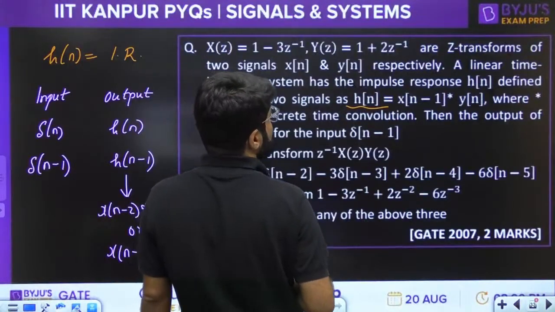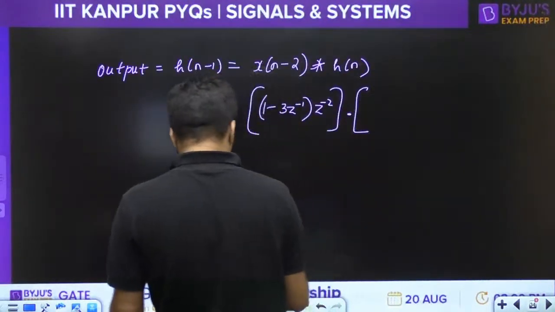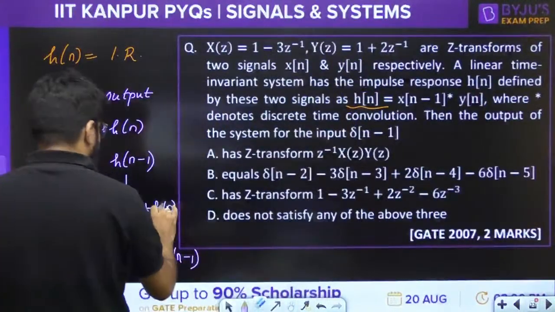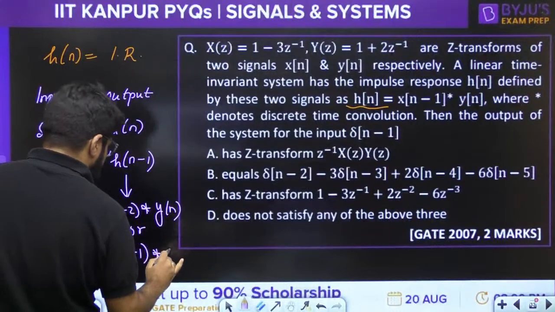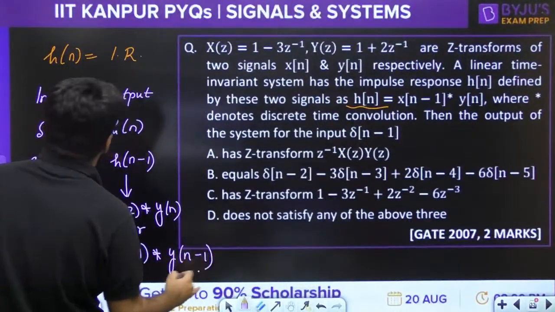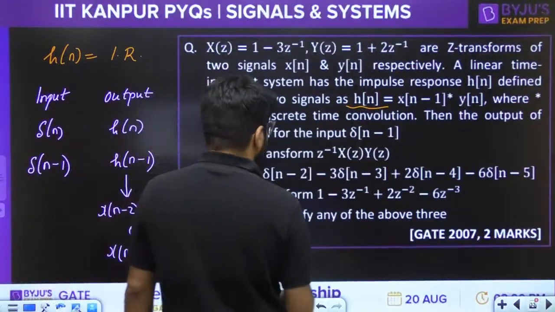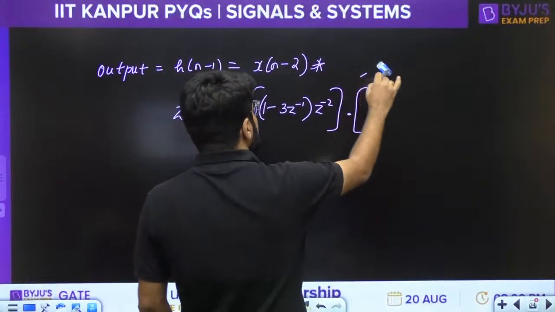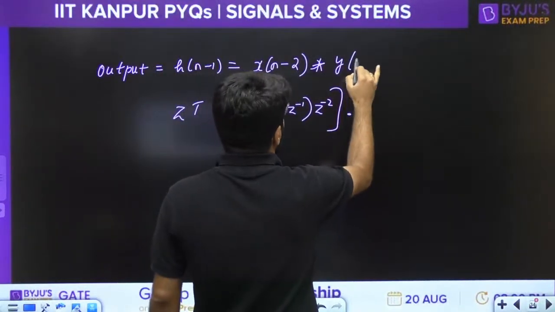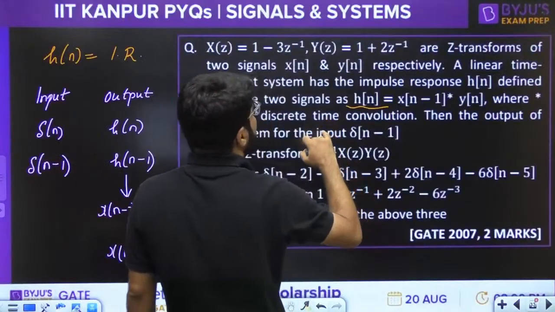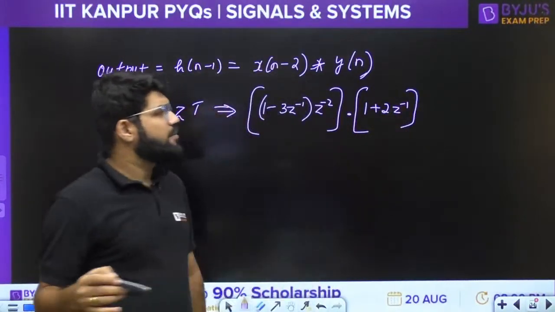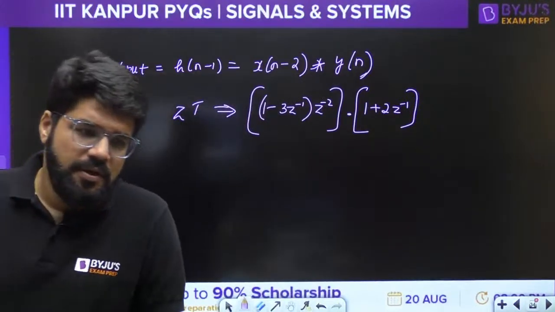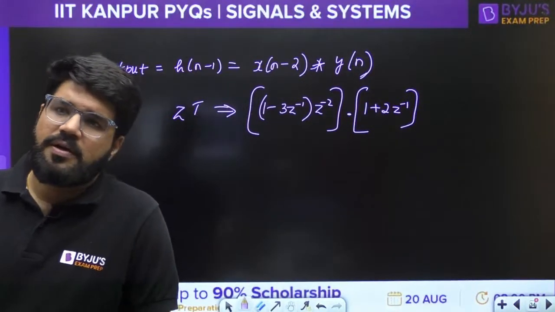Sorry, this is y, a slip of writing; this one is y[n] and this one is x[n minus 2], the rest is okay. The z transform of y[n] is given to you, Y(z) is 1 plus 2z inverse. Now you can multiply and see what the answer could be.